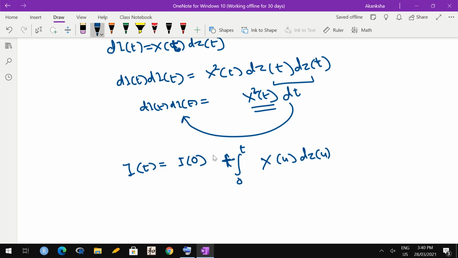So is it okay? Here we will stop our discussion about Ito integral of a simple process. In the next lecture we will talk about Ito integral of a general process. Okay, thank you.